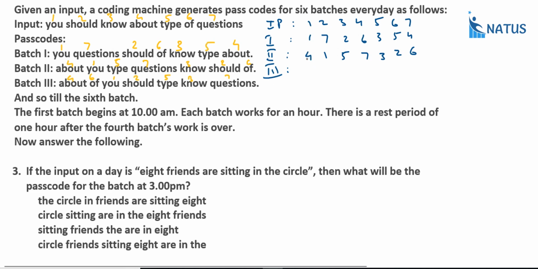First number same, right? This is equal to 4. And last number, this is 6. And this one 1. And last number, this is 2. This is 5. And next 3. And remaining 7. And what is the batch 4?